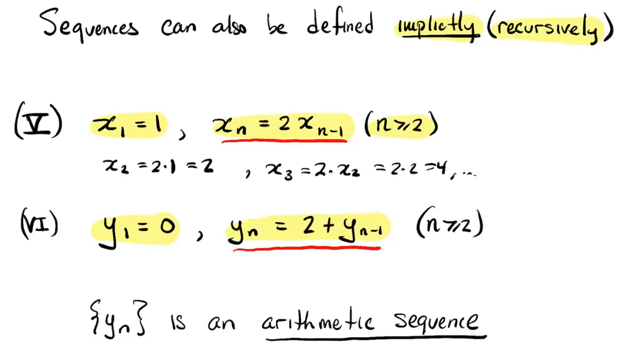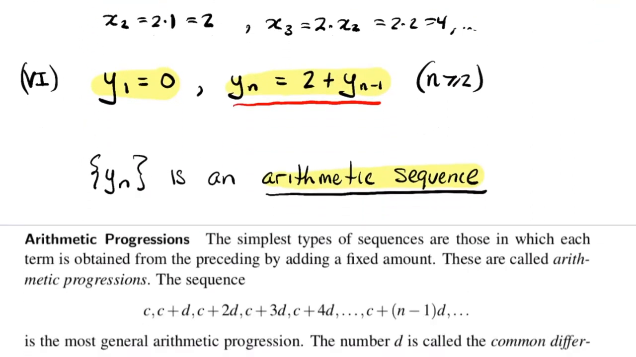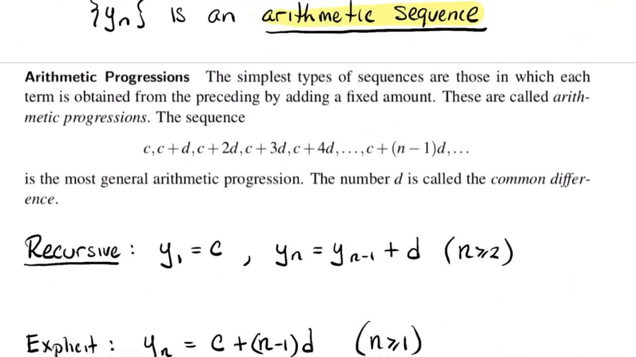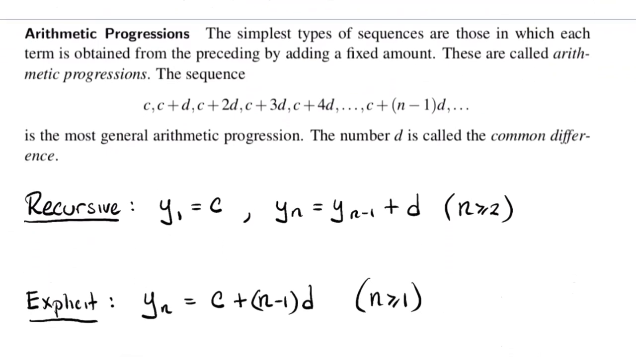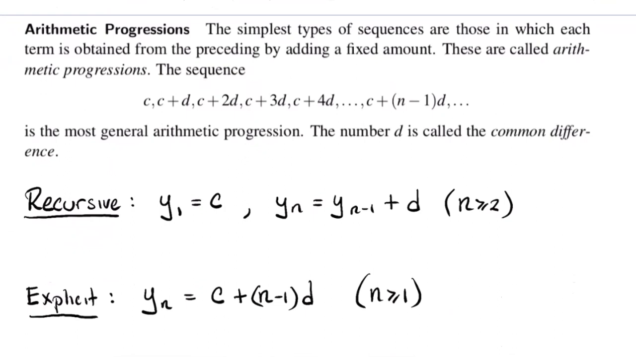The fifth example, yn, is an example of a special kind of sequence called an arithmetic sequence. So let me give you a definition of what I mean by an arithmetic sequence. Here I took this from our text, so that it's a little bit easier to read, and I didn't have to write it out, being a little bit lazy. So an arithmetic sequence is also called an arithmetic progression. They mean the same thing.